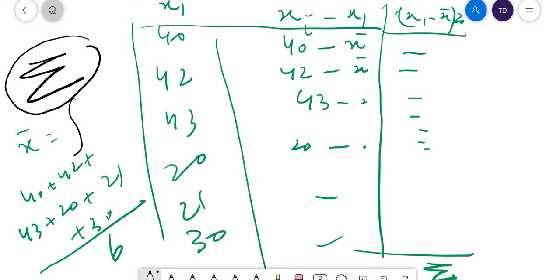Then you will divide by n. N means 1, 2, 3, 4, 5, 6, so here n is equal to 6. Then you will take the square root. This is the way you calculate it. So this is the standard deviation. You understood how you are going to calculate it.